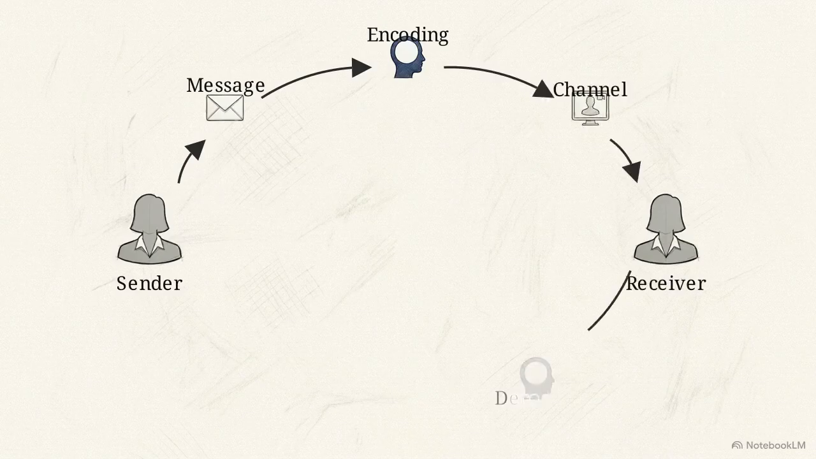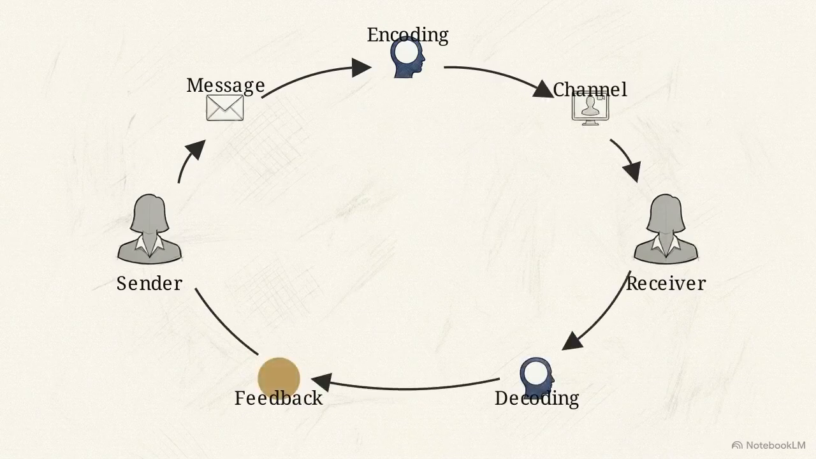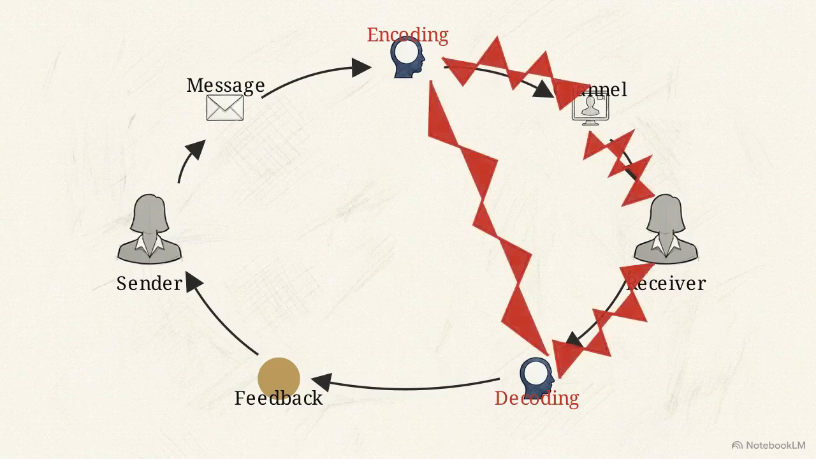We analyze this process through 7 elements of communication: sender, message, encoding, channel, receiver, decoding, and feedback. The primary vulnerabilities are the encoding and decoding nodes. Noise is the physical, semantic, or psychological factors that distort the signal between these nodes.